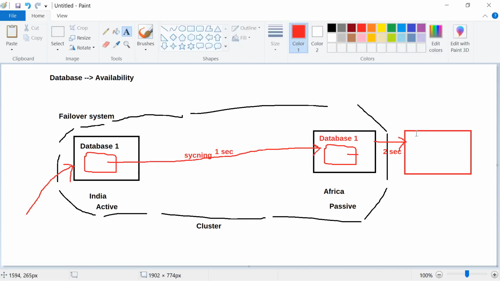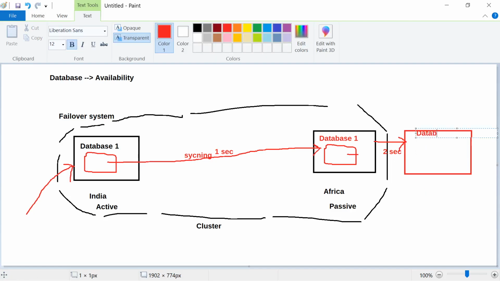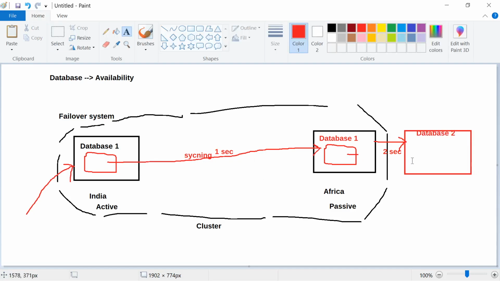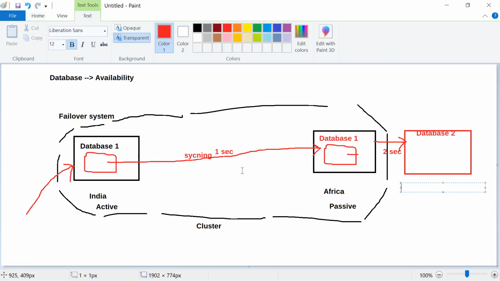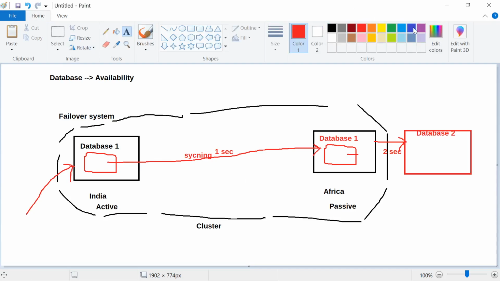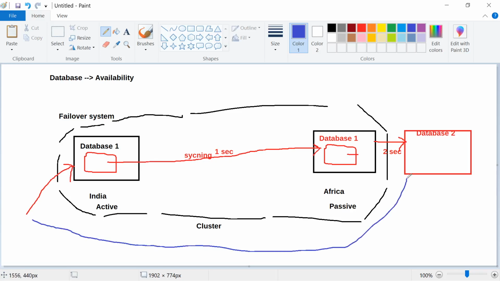So this is what the cloud providers will say: we provide this database availability service. But suppose you are connecting to this first database, and now you suddenly want to connect to the database in Africa, because there are African users, and you want to make this active.